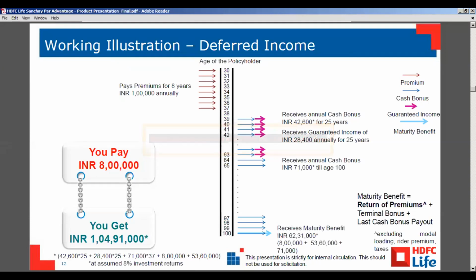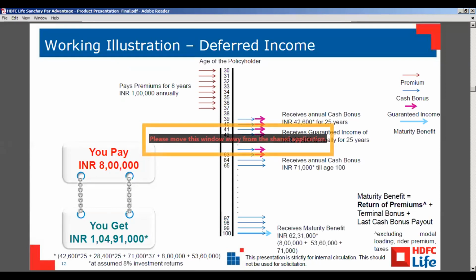Suppose he's paying 8 lakh rupees in total: 1 lakh rupees for 8 years. So on maturity, he will get the return of premiums, 8 lakh rupees, plus the terminal bonus, which will be declared at the end of the policy term, and the last cash bonus payout.